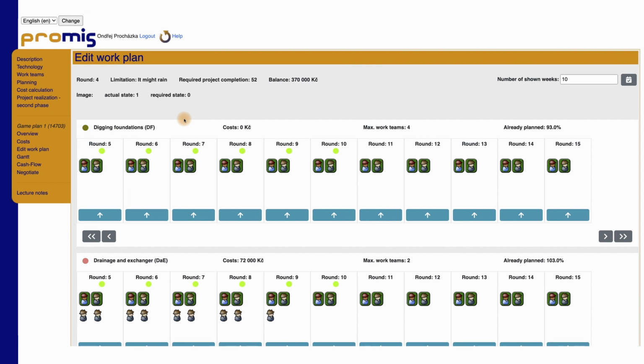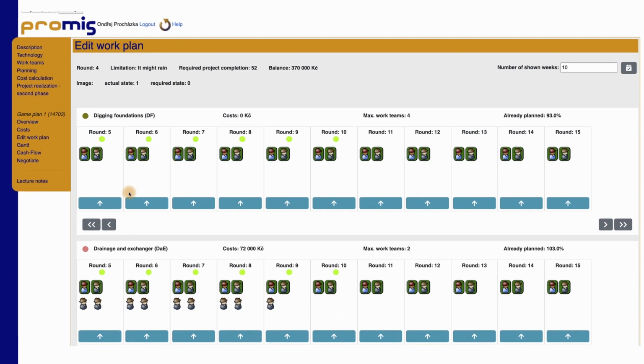Remember that you must monitor the dependency relationships of individual jobs. When moving or rescheduling work teams, keep in mind that the closer you make these moves to the current week, the more expensive it will be for most projects. Moving work teams to another week is usually a cheaper option than recalling them and adding them again. The amounts for rescheduling and cancellation vary depending on the job, as well as whether it is yours or someone else's work team. This situation is the same in real life.